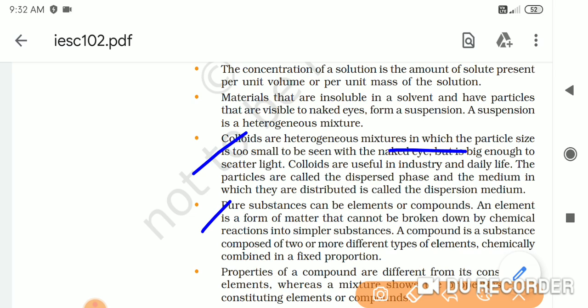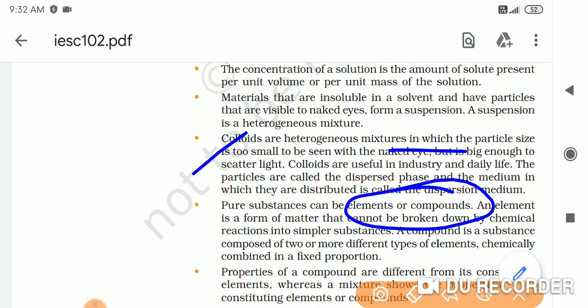Now the next point is pure substances. Now pure substances can be elements and compounds, very very important. That's what we are going to study in the next chapter, elements and compounds. An element is a form of matter that cannot be broken down by chemical reaction into simpler substances. Now an element is the fundamental substance, which is the purest substance, okay, which we observe in nature. So pure substances are classified into two types, that is elements and compounds.